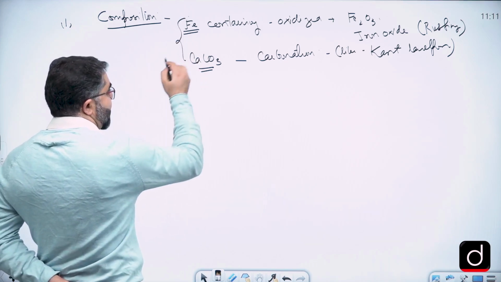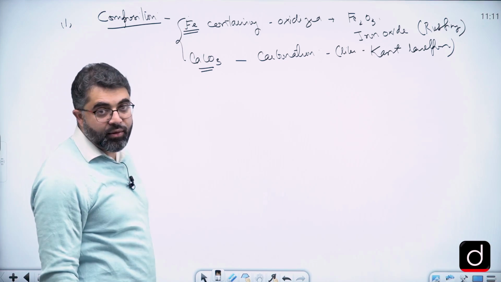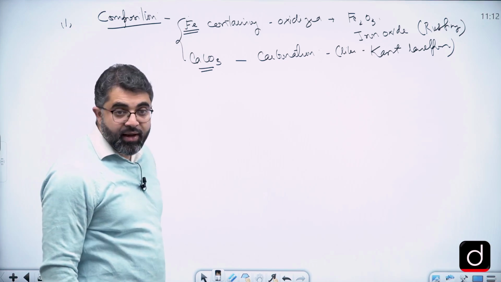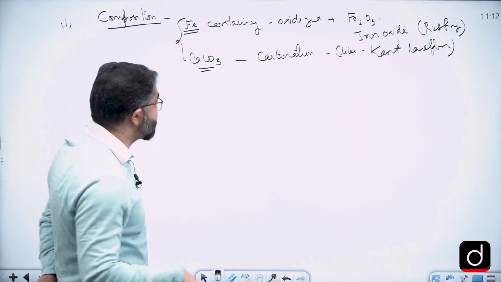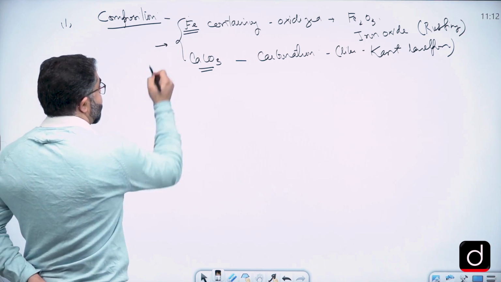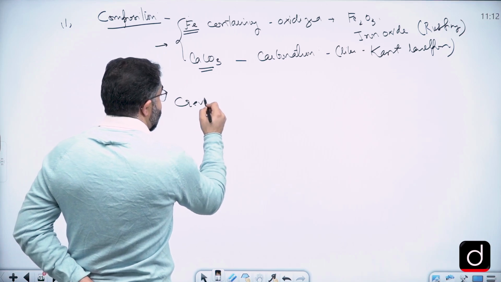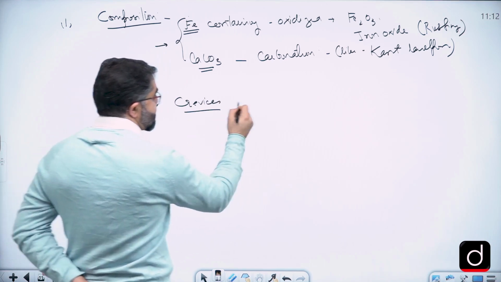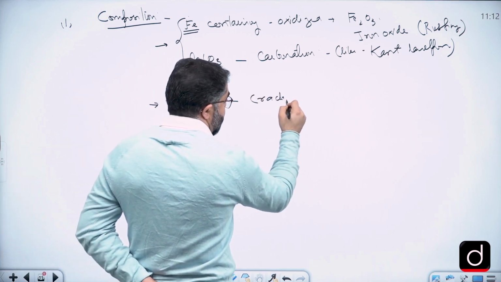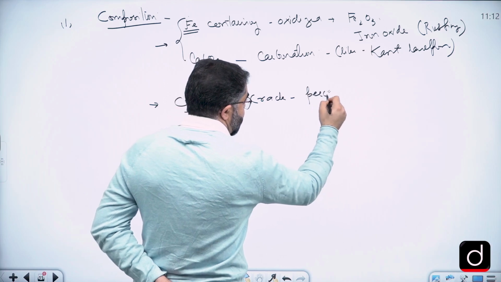Similarly, the chemical composition of rocks plays an important role in determining weathering. There is one more important aspect that determines weathering. That is, if rocks have many crevices, that is many cracks, the percolation of water is easy.